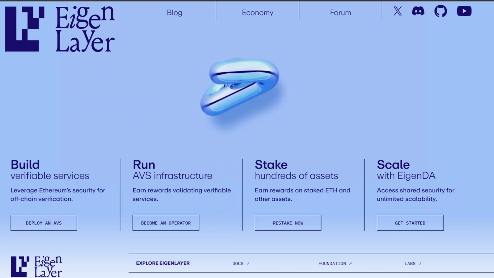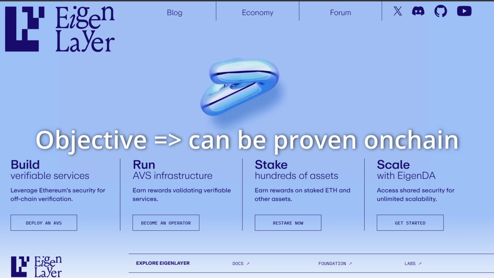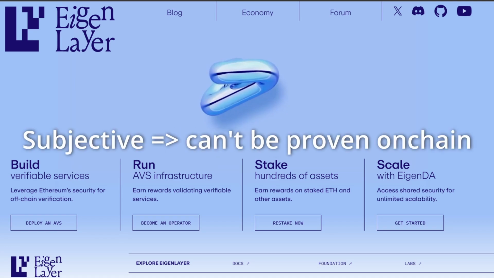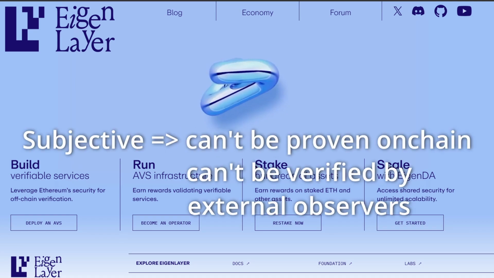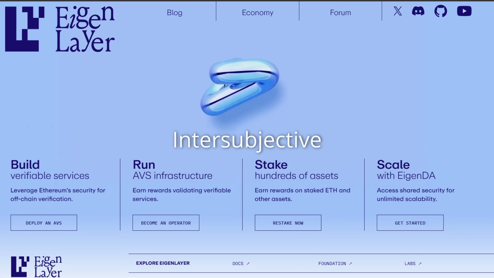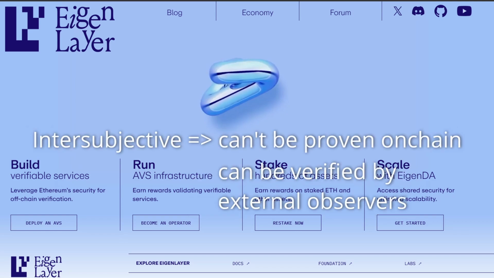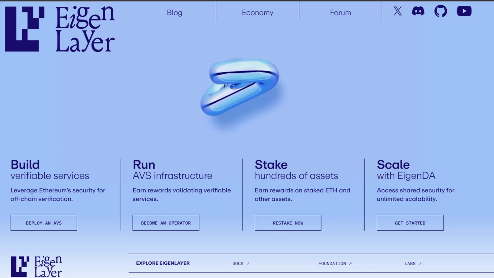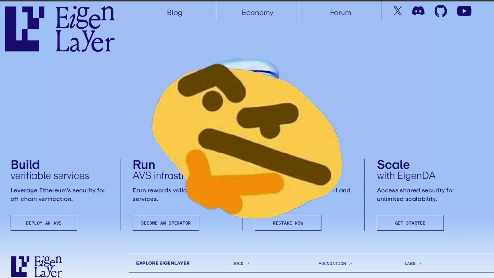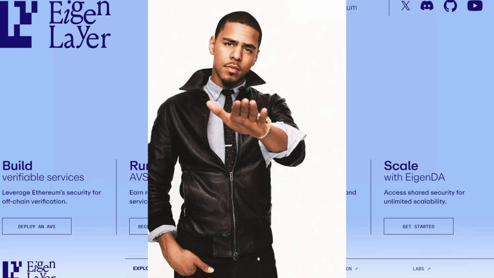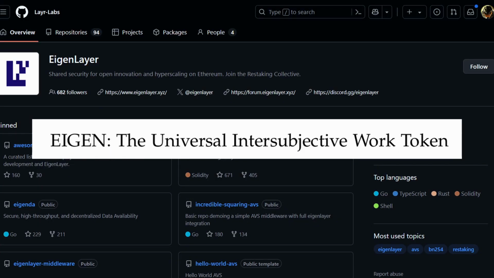In the context of EigenLayer, objective faults are those that can be proven on chain, and opinions are irrelevant. Subjective faults are those that can neither be proven on chain nor can be verified by external observers. Intersubjective means faults that cannot be proven on chain, but for which there would be broad agreement among external observers about whether a violation occurred. One thing that might not be clear is how it comes into play, and that's okay, because I haven't explained it yet. The eigen token is called the intersubjective work token.